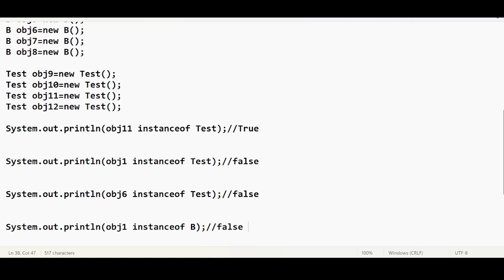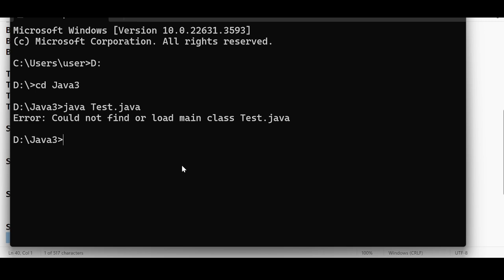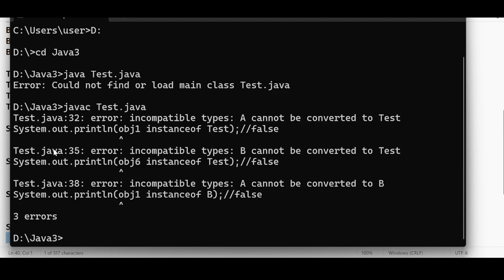Okay, if I run this, don't you think that I should be getting output like true, false, false, false? Yes or no? Let me run this. javac test.java. Okay, javac space test.java. Compilation command.